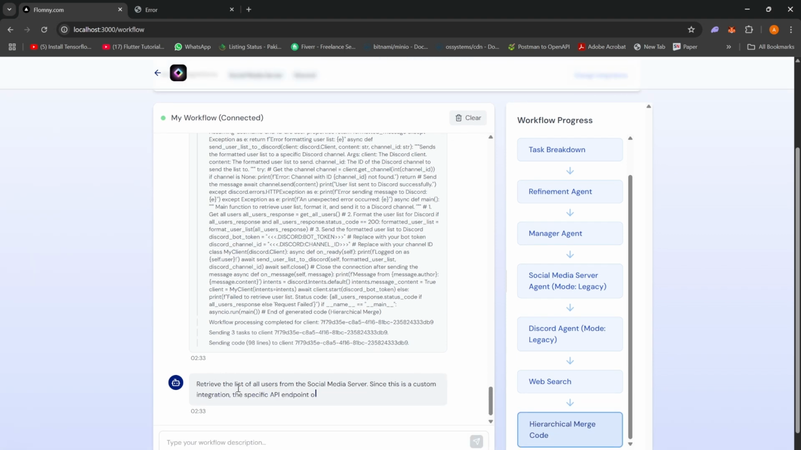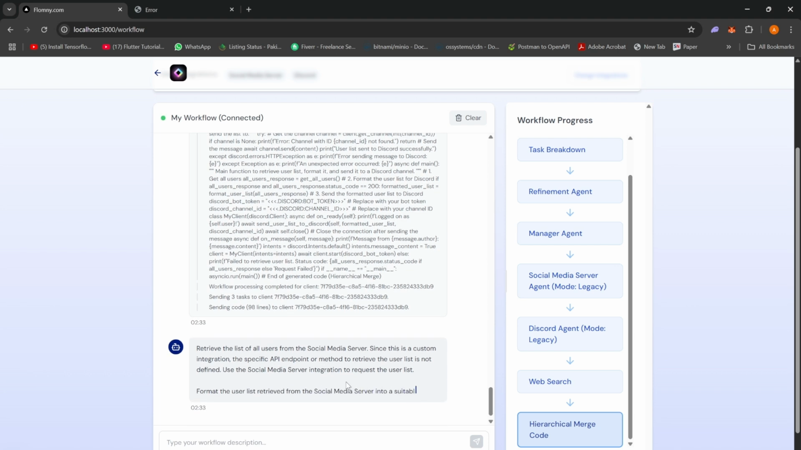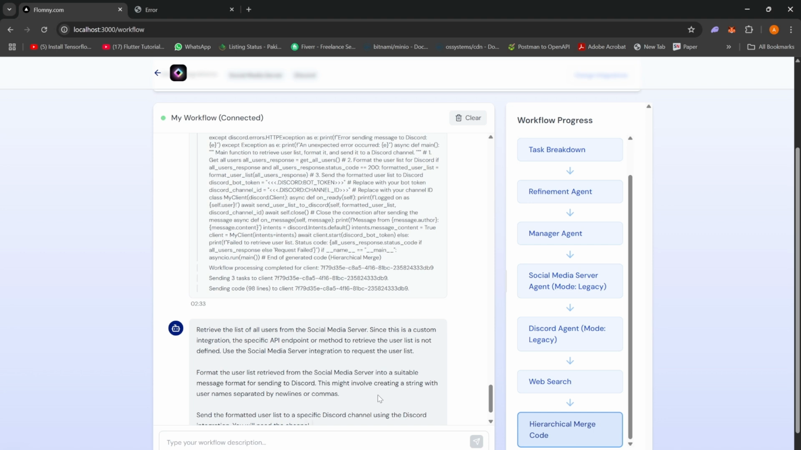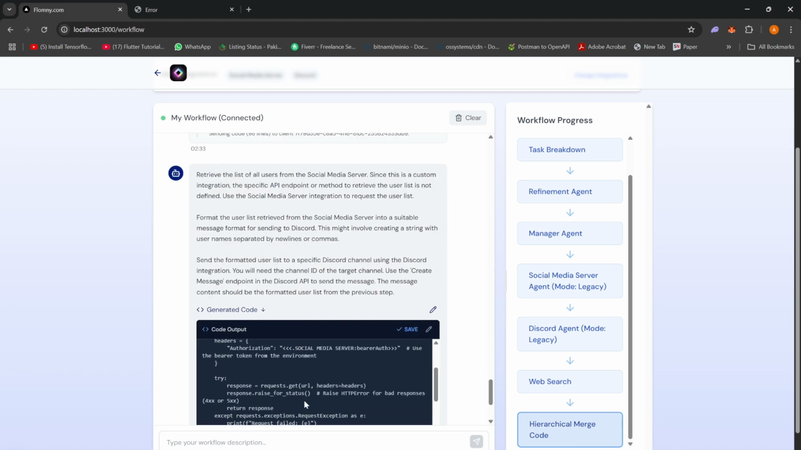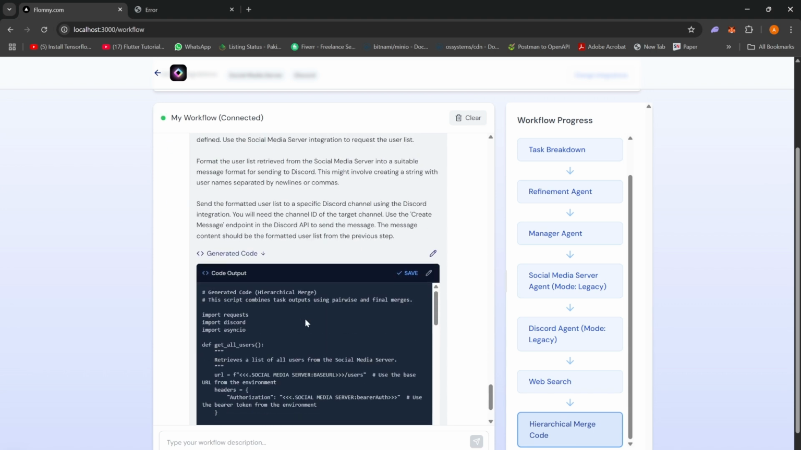What it did: retrieve the list of all users from the social media service, and this is a custom integration. The specific API endpoint or method to retrieve the user list is not defined. Use the social media server integration to request the user list. So it went into the Pinecone and got all of the data from there. It formatted the user list from social media into a suitable message format that is compatible with Discord. Then it sent that using the create message endpoint in the Discord API that it got from Discord's SDK, I guess.